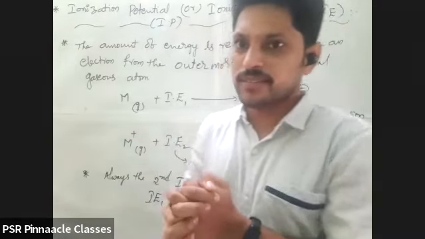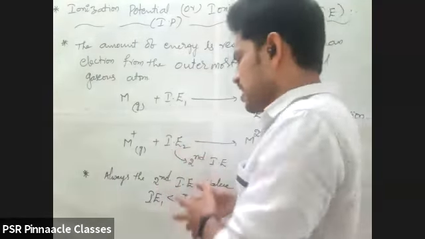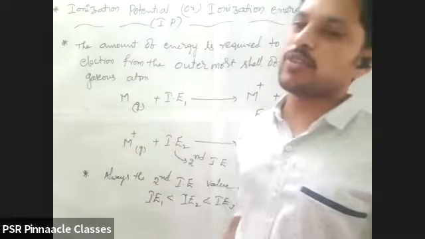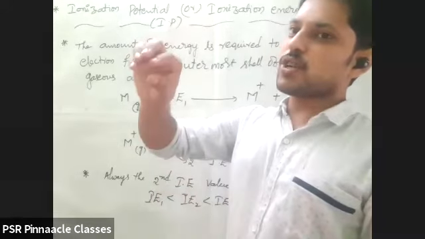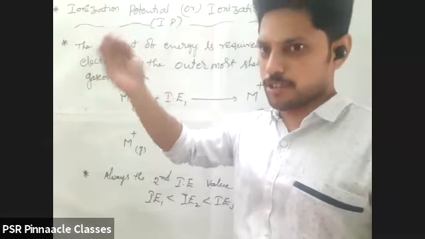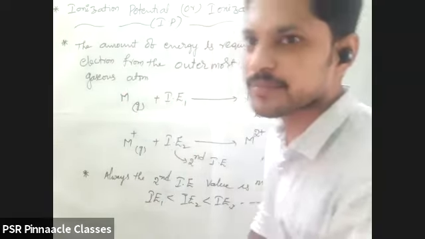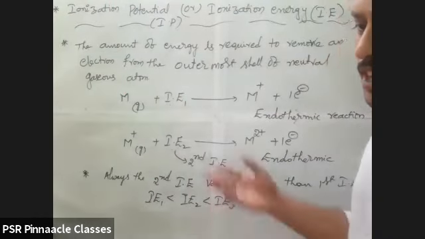The same thing here. Once the first electron is removed, the nucleus shows more attraction on the remaining electrons, and the size decreases.